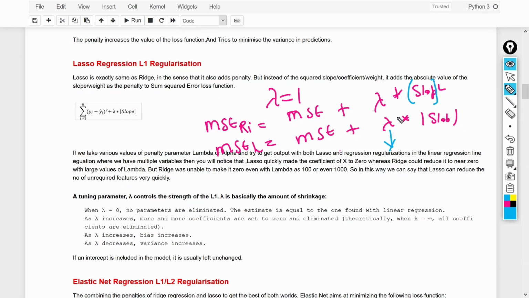So there will be some variables which have less impact, and the corresponding coefficient will be 0 for those variables, and in that way we will remove those variables where the coefficient is equal to 0 in the training data set. That's why we can say that lasso regression is also used for feature selection. This way lasso regression can be used to overcome overfitting and also for feature selection.